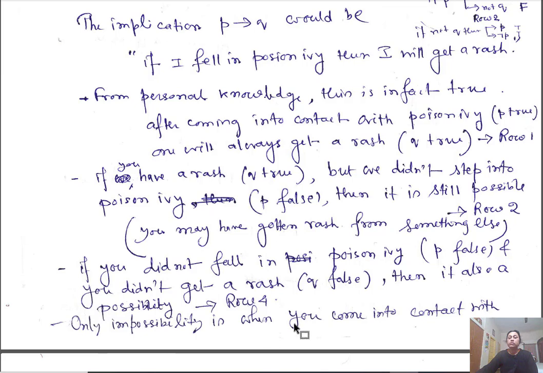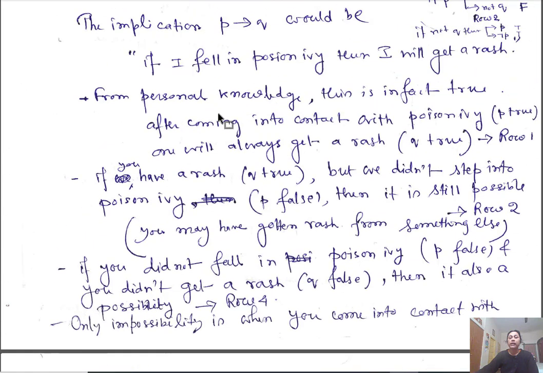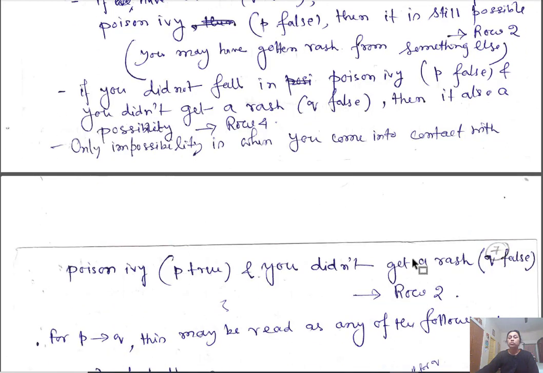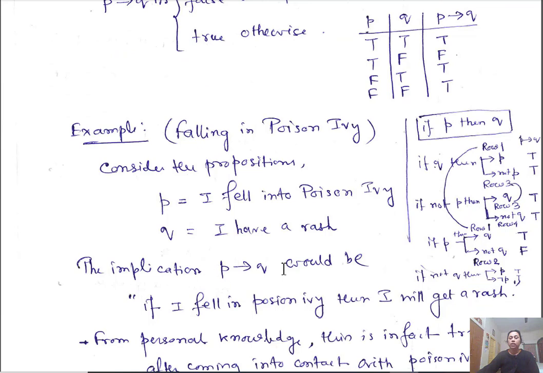The only impossibility is when you came into contact with poison ivy, that means P is true, but you didn't get a rash. I step into poison ivy, P is true, but I didn't get a rash, so Q is false. In that case this is the impossible case, and the statement P implies Q must be false. So P true, Q false: in that case this is false. Okay, so this is an illustration of this implication.